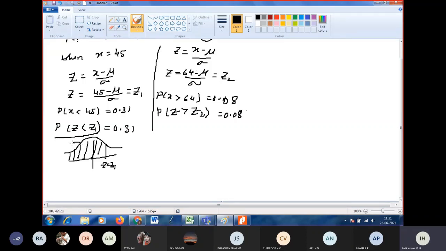This area plus this area. Correct? What is this left hand side area? 0.5. 0.5 plus the probability of Z between 0 and Z1, which is equal to 0.31. So now you take 0.5 to the right hand side.